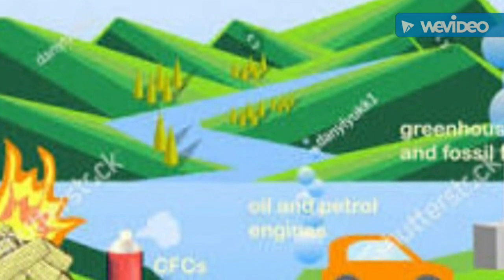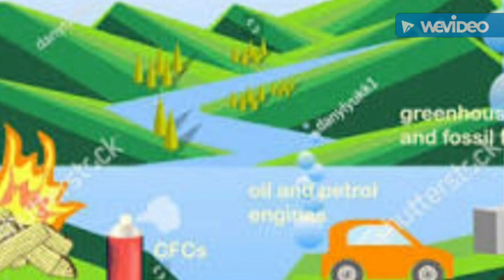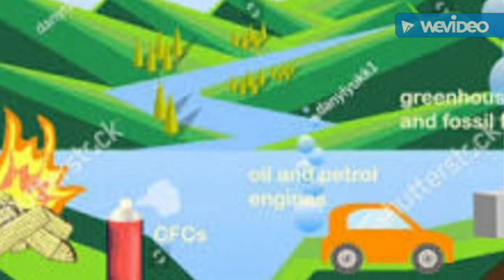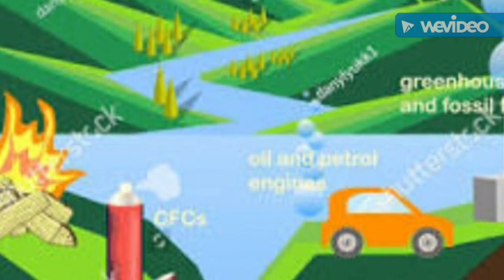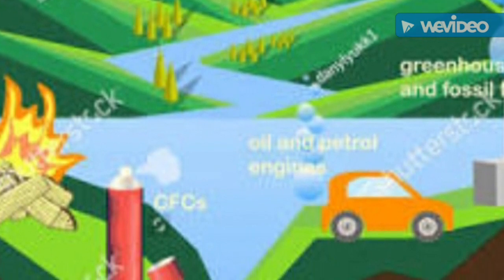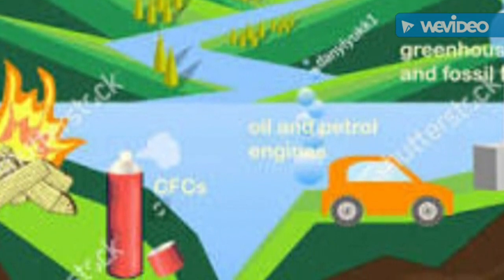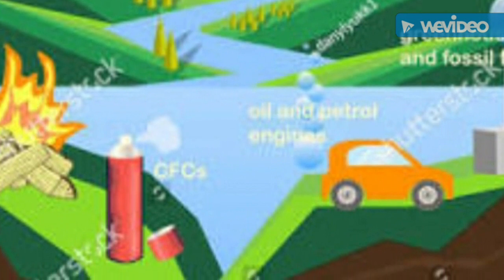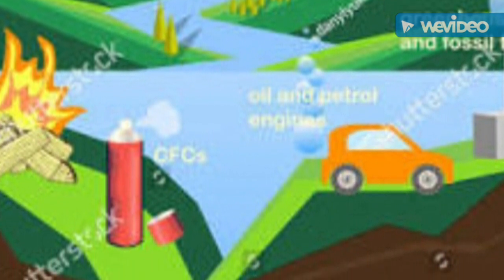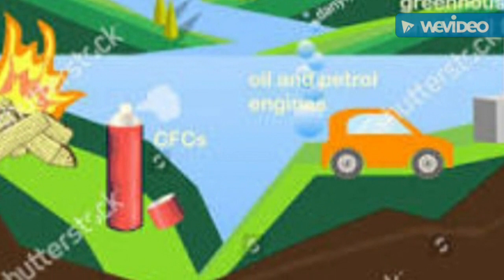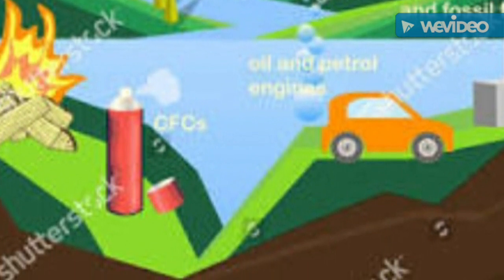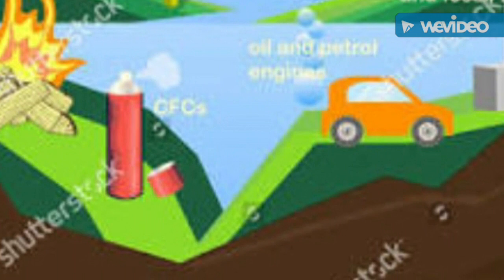Carbon dioxide is the main cause of human induced climatic change. Burning of fossil fuels affects the climatic change, and it is a long-lived gas. Nitrous oxide also affects the climatic change. These short-lived climate forcers have a climate warming effect, while others have a cooling effect. So this nitrous oxide and carbon dioxide are the most affecting to the climatic change.